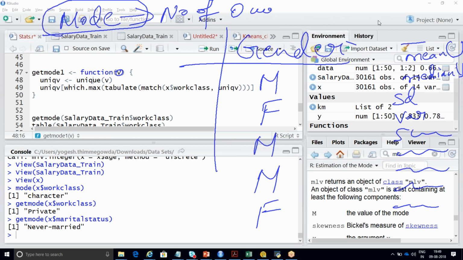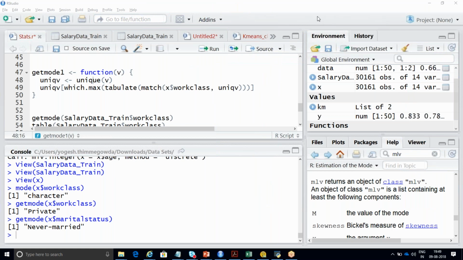So coming to this function of a or function of v, whatever you're writing within the open parenthesis, this is your function name. So you are defining a function called function v. You will pass the particular column name, or with respect to your parameter, you can call it that. Now I'm going to use one more variable. Whatever is written before this assignment operator, that is nothing but your variable name.